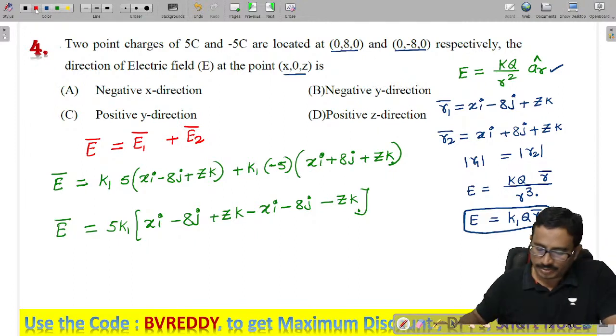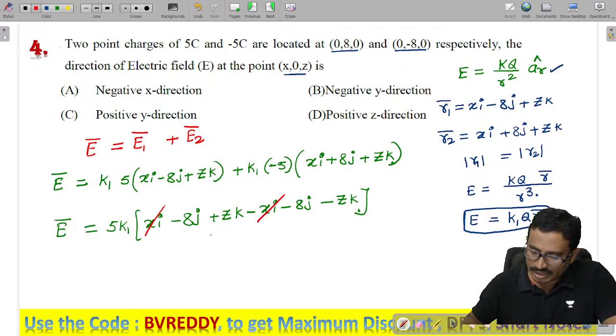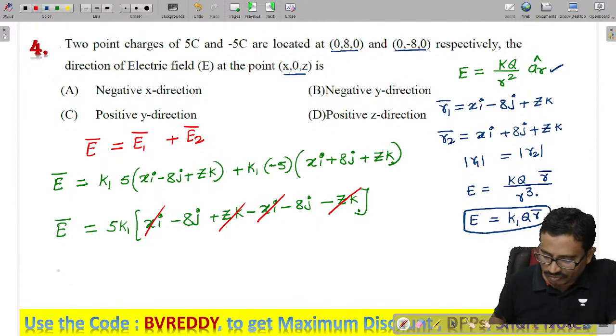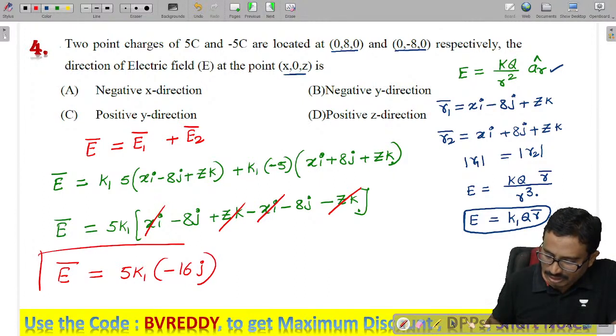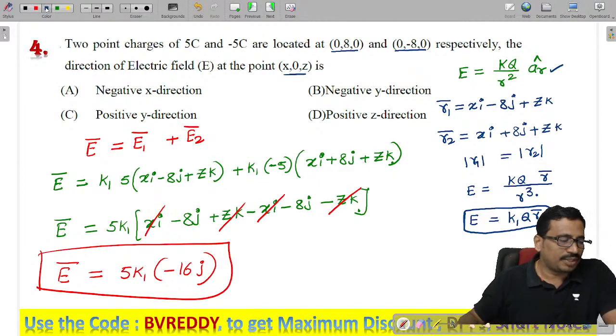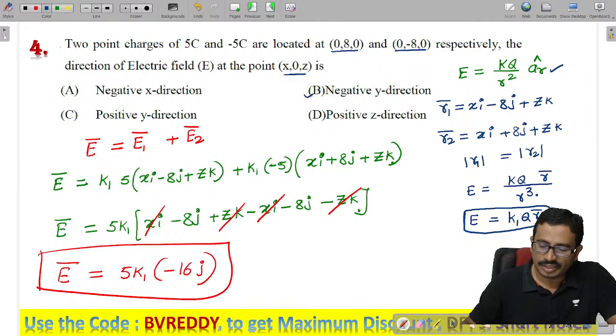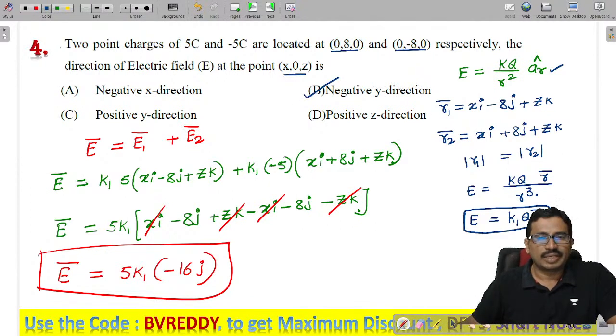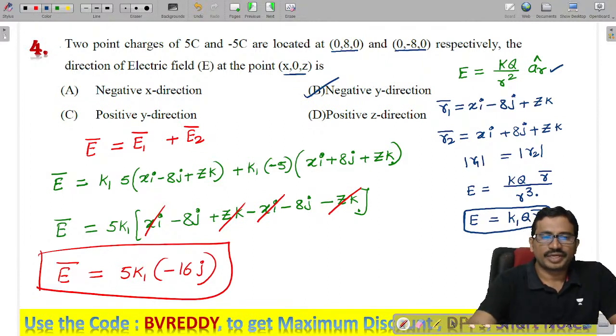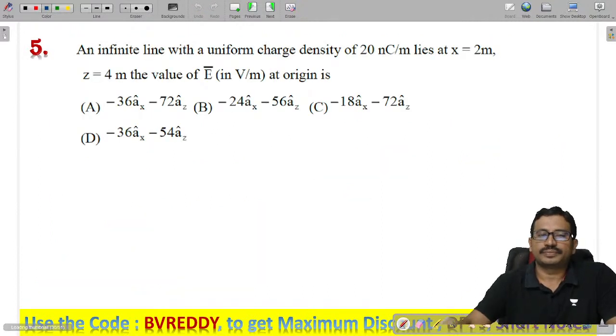Now what happens here? xi will get cancelled, zk will get cancelled. So finally the net field is 5K1 into minus 16 into j. This is the electric field. We need only the direction. What is the direction of this electric field? Minus j means negative y direction. Okay, next problem, take down.